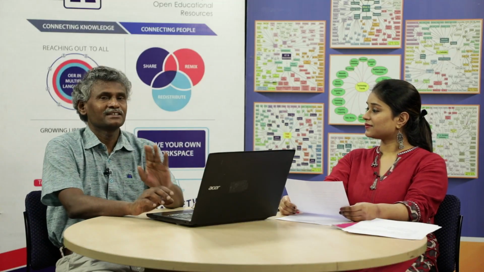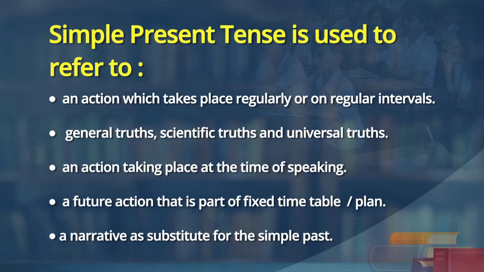So, learners, let me also recall once more, simple present tense is used for regular habitual actions, universal truths, scientific truths, then an action taking place at the time I speak, like "I go to market now". Future actions, like "tomorrow I will speak to you, the train leaves for Mumbai tomorrow". And a past event, we can use it as present tense, like we said the hero. Now we have some activities for the learners.